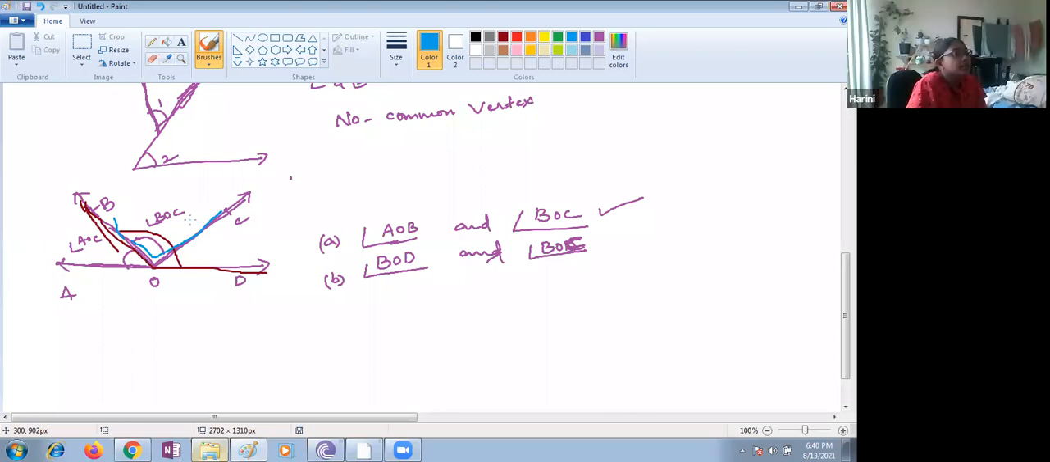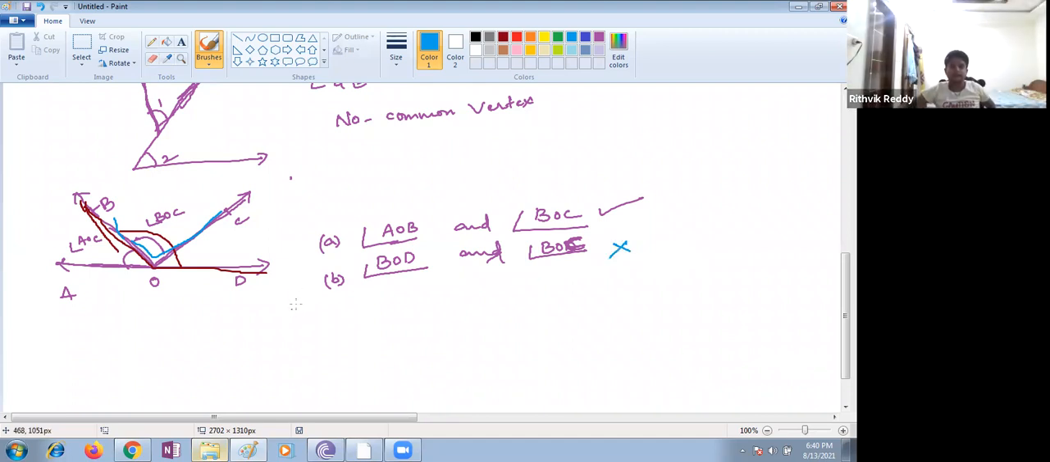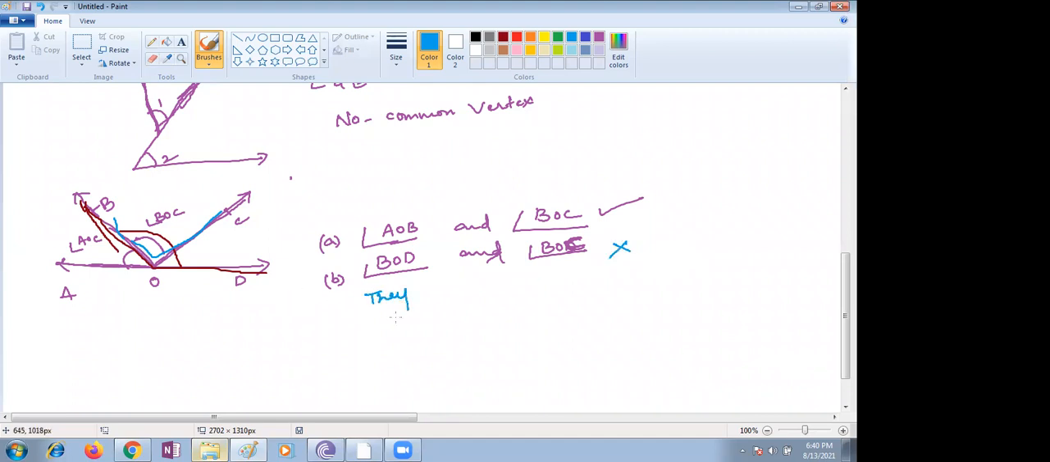You're absolutely wrong. They are not adjacent. Ma'am, they have common interior. Yes, common interior. Very good. They have common interior, so they are not adjacent. You have to check common interior.